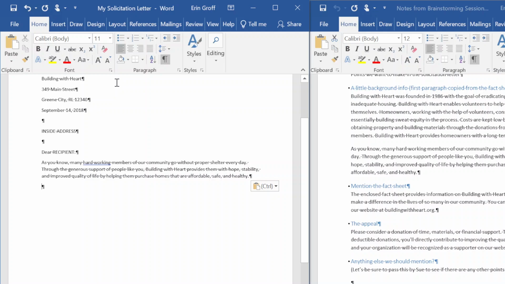Now, number 4, drag and drop to copy text. Make sure that the documents are arranged side by side, which they should be still. And in the Notes from Brainstorming Session window, select the Mention the Fact Sheet heading and the following paragraph as it shows on the top of page 35.